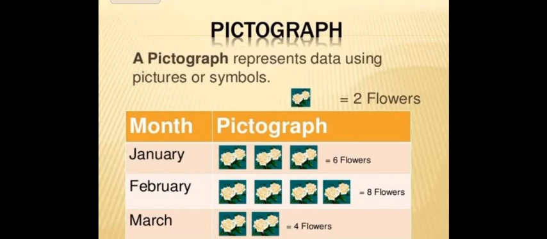A pictograph means representing data using pictures or symbols. As you can see in the image, here a picture represents 2 flowers. In the month of January, we have a total of 3 pictures, that means a total of 6 flowers. In the month of February, we have 4 pictures, that is 8 flowers. In the month of March, we have 2 pictures, which means 4 flowers. So, this is the pictograph.